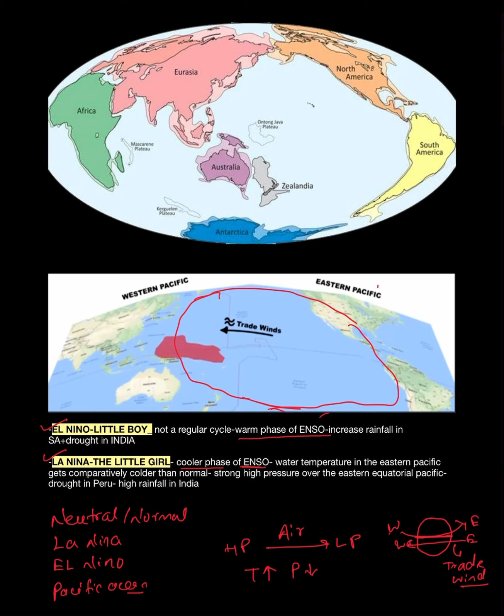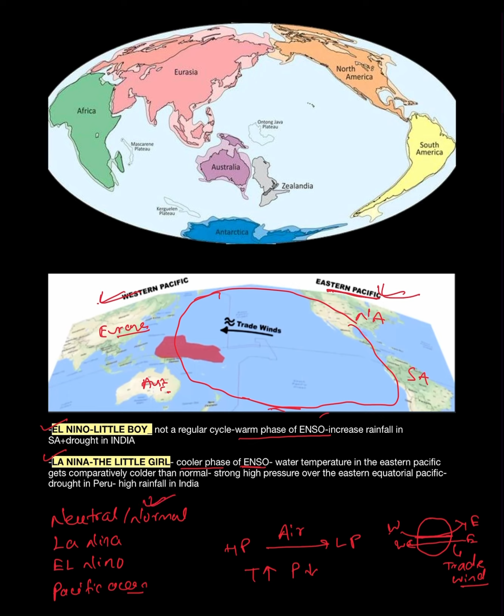One is Eastern Pacific, another is Western Pacific. In the Eastern Pacific, we have North America and South America, whereas in the Western Pacific, we have Eurasia and Australia.